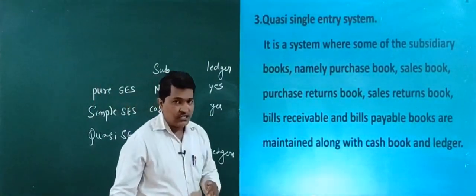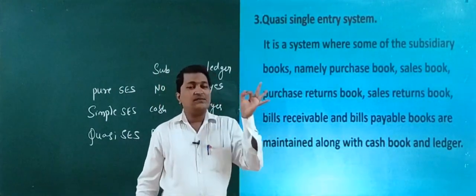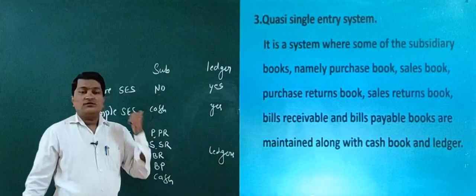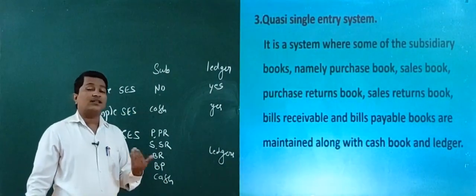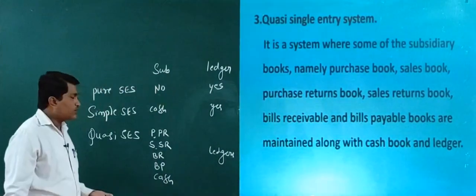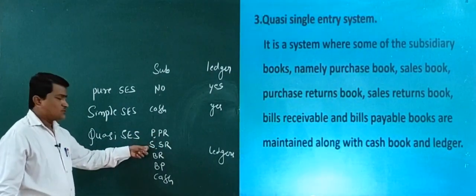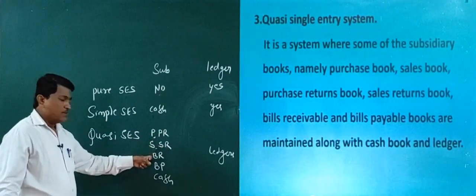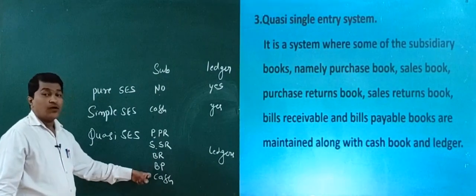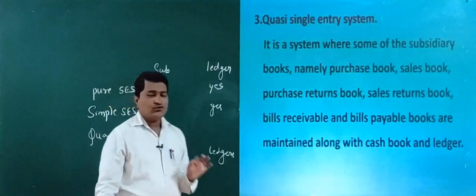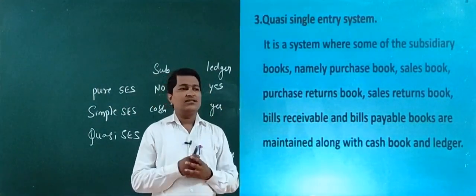And the last one, quasi single entry system, is a system where some of the subsidiary books are maintained. What are those subsidiary books? That is purchase book, purchase return book, sales book, sales return book, bills receivable book, bills payable book, and cash book along with ledger. So this is what we call quasi single entry system.